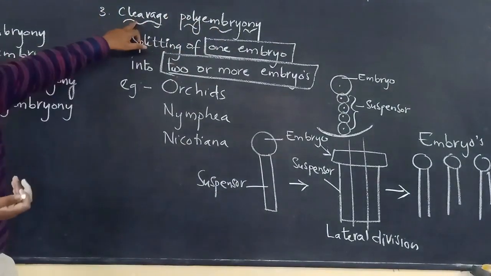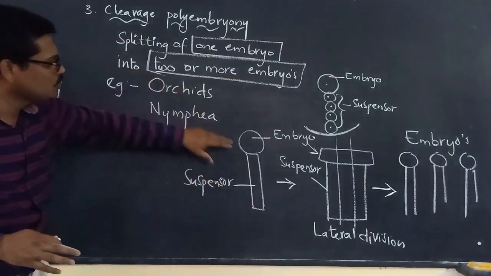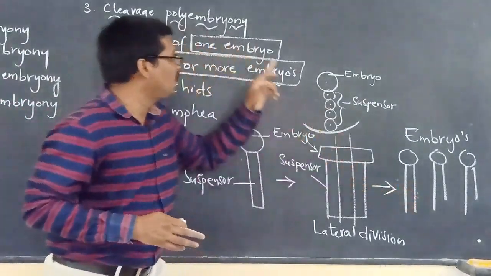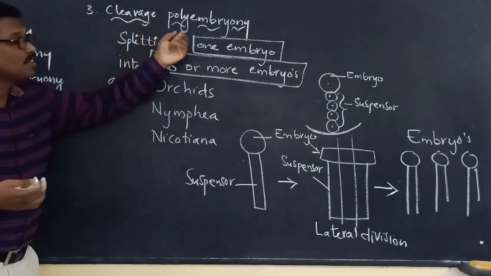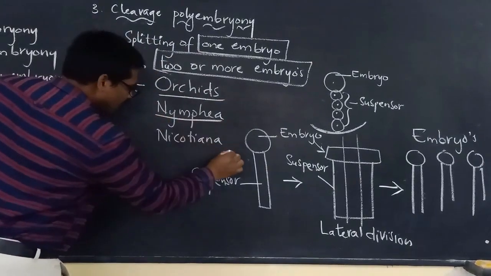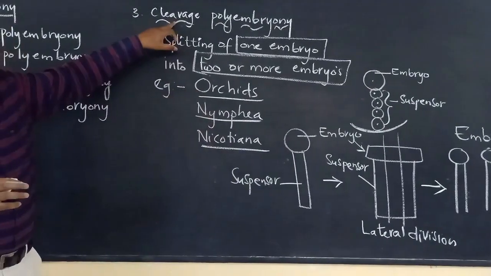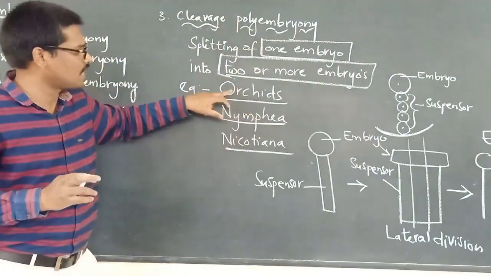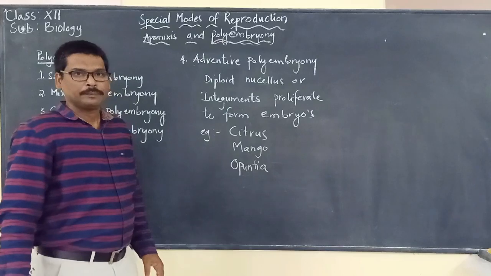So what do we mean by cleavage polyembryony? With the diagram we can say it very easily: splitting of one embryo into 2 or more embryos is called cleavage polyembryony. This type of polyembryony is observed mostly in orchids, nymphaea and nicotiana. These are the best examples in which cleavage polyembryony takes place.